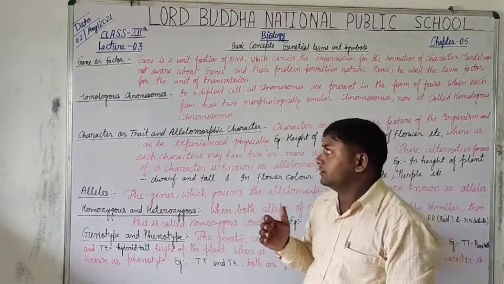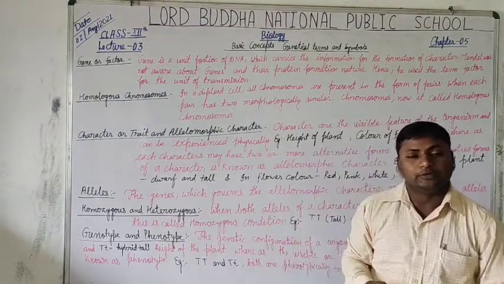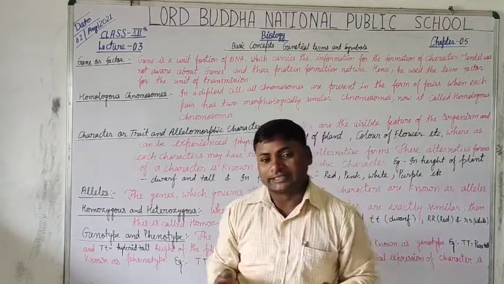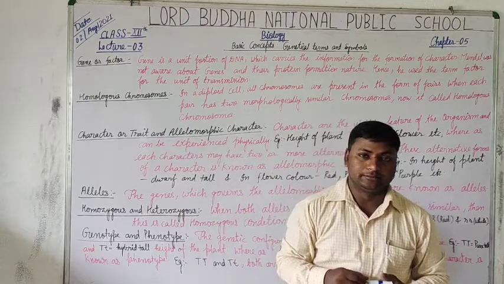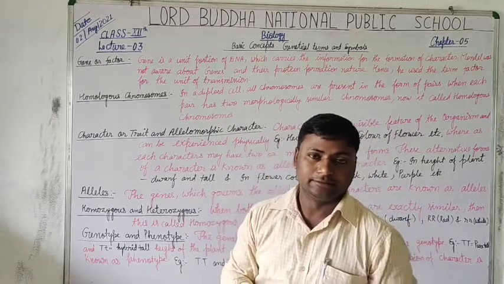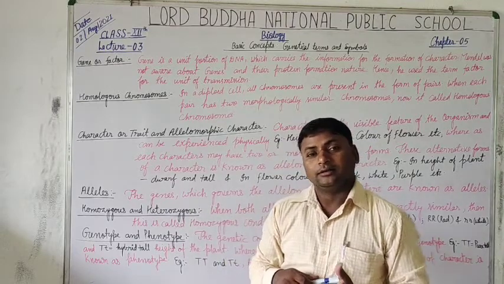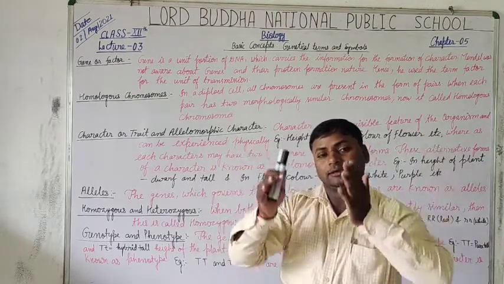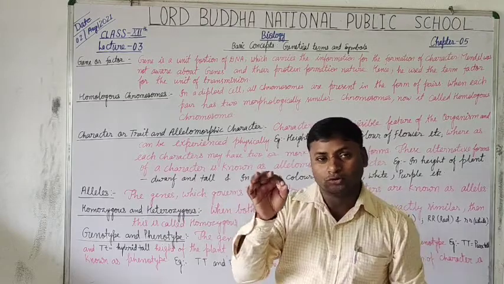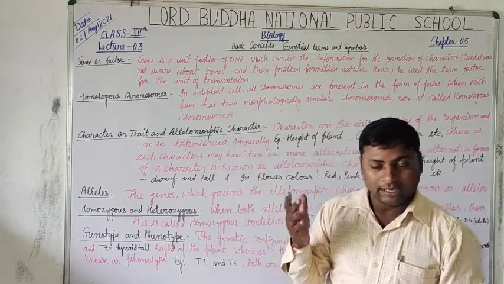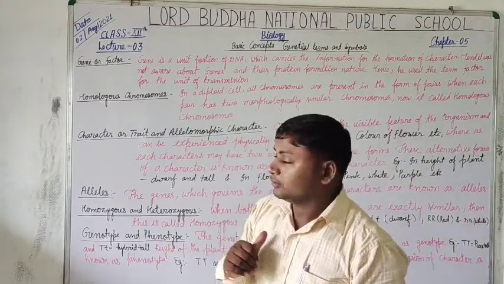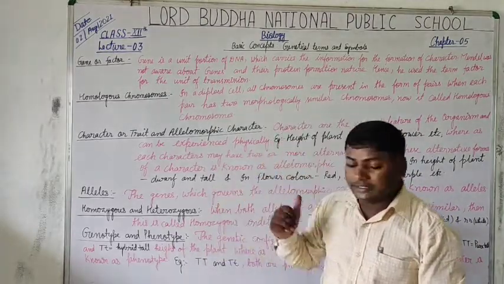Students, what is a gene? As we know very well, genes are small segments of DNA, deoxyribose nucleic acid, and lots of DNA unite to form a chromosome, as per your earlier studies. So here, gene or factor.